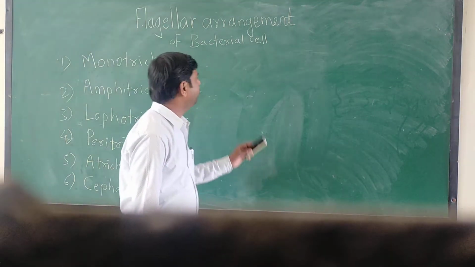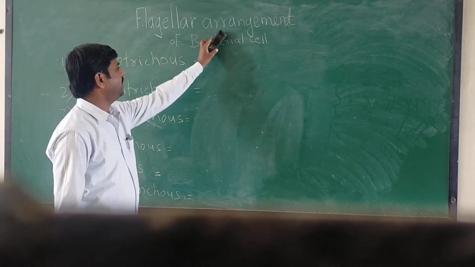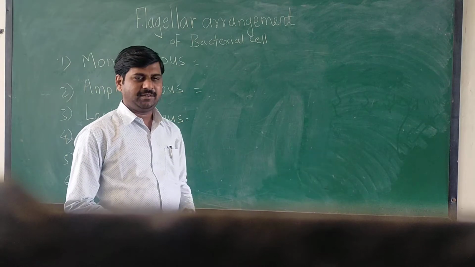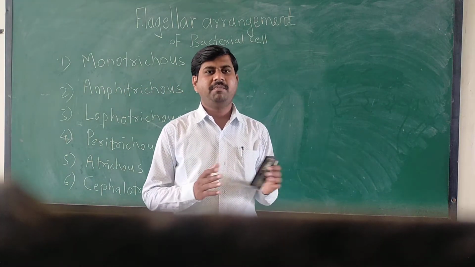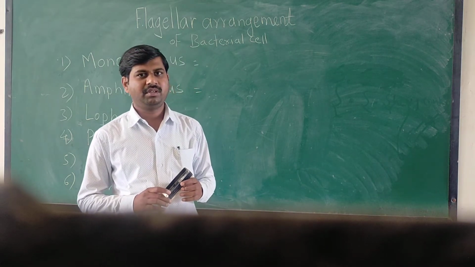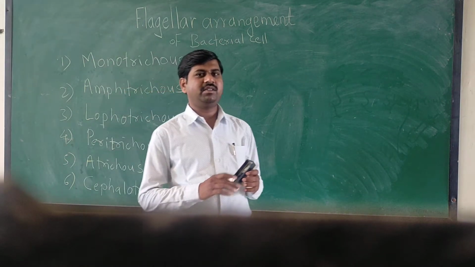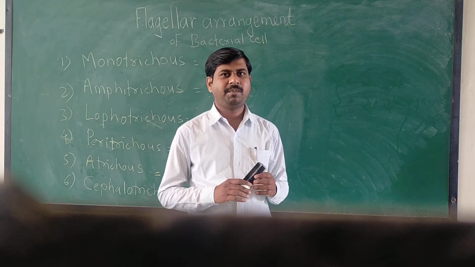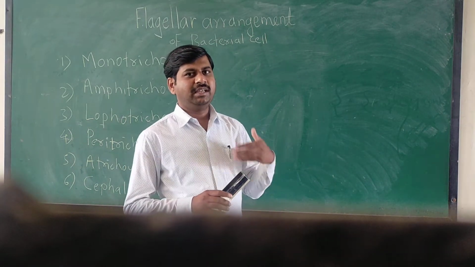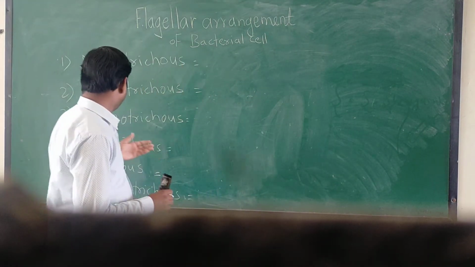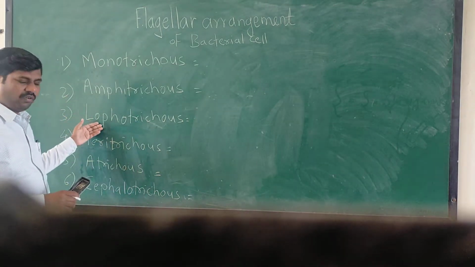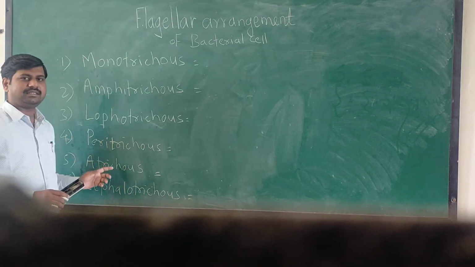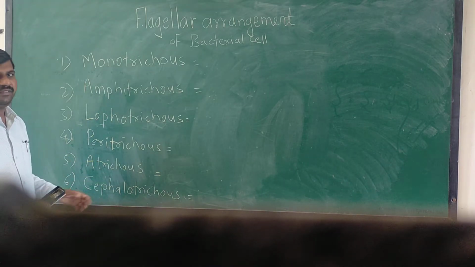Today's topic is the flagellar arrangement of the bacterial cell. The main function of flagella is movement of the bacterial cell. On the basis of where the flagella are located on the bacterial cell, it can be classified into monotrichous, amphitrichous, lophotrichous, peritrichous, atrichous and cephalotrichous.